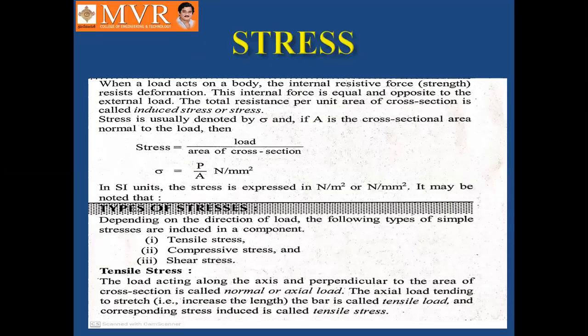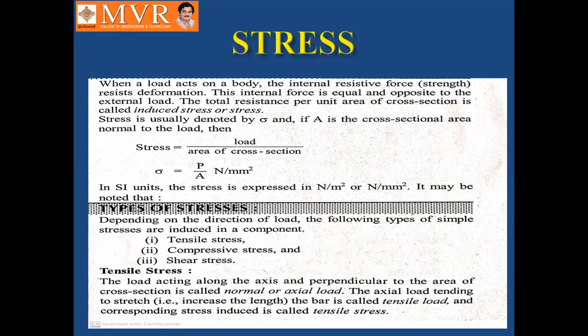So coming to the concept of stress, as we know, when a load acts on the body, the internal resistive force resists deformation. This internal resistive force is equal in magnitude but opposite in direction, and it tries to resist the change in the body.